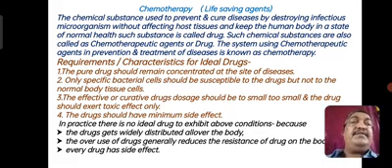So very simple. What is chemotherapy? Chemotherapy is a medical science in which chemical substances are used to prevent and cure disease by destroying the infectious microorganisms without affecting the host tissues.